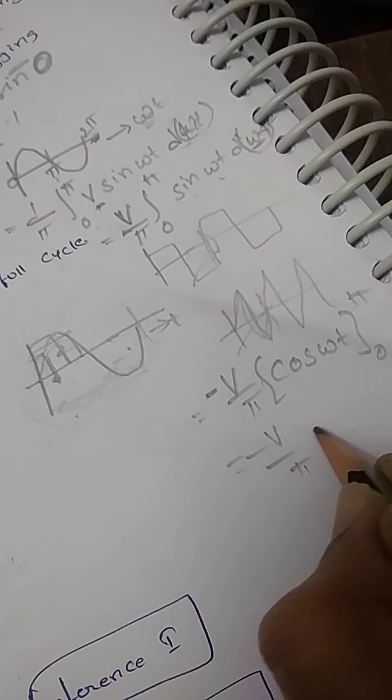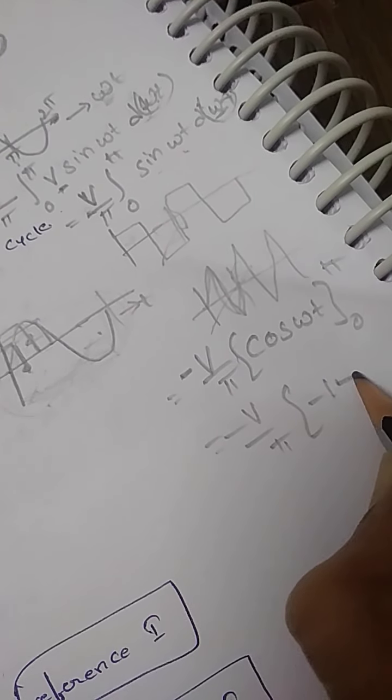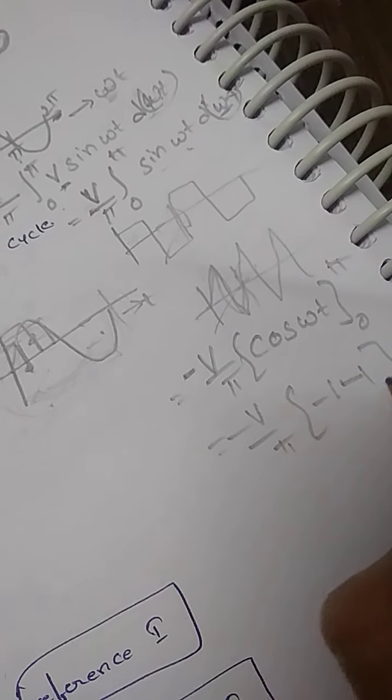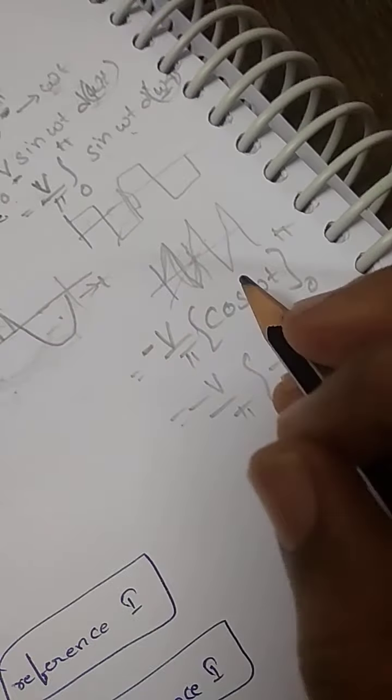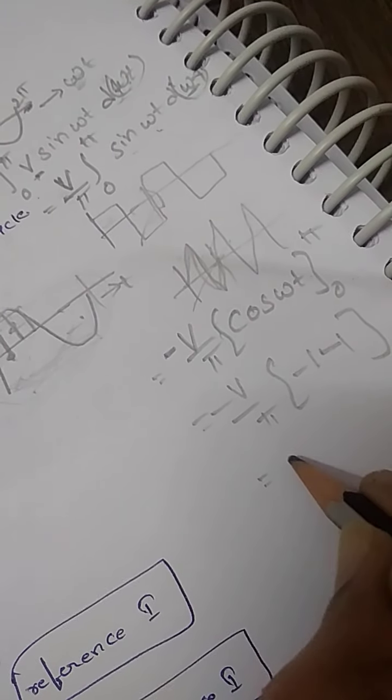So minus V by pi, where cos pi is minus 1, and minus of cos 0, which is 1, so the result is minus 2, which gives 2V by pi.